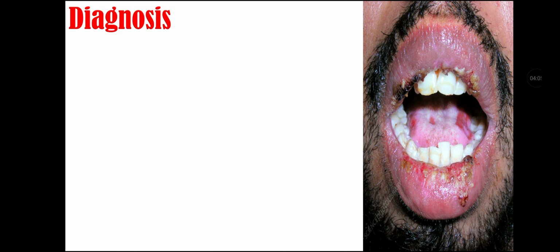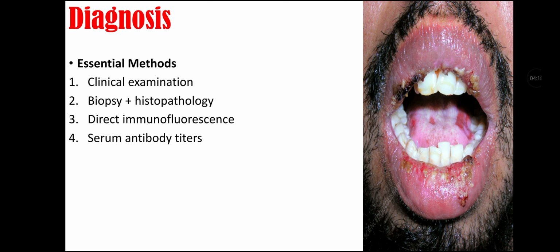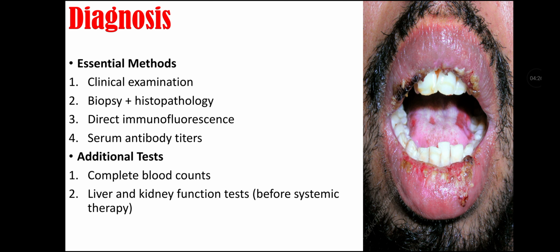Diagnosis of pemphigus vulgaris. First are essential methods that include clinical examination and biopsy plus histopathology, and also direct immunofluorescence and serum antibody titers. And then there are some additional tests that can be done for confirmation of diagnosis that include complete blood count, liver and kidney function tests before systemic therapy, and nutritional assessment can be done.